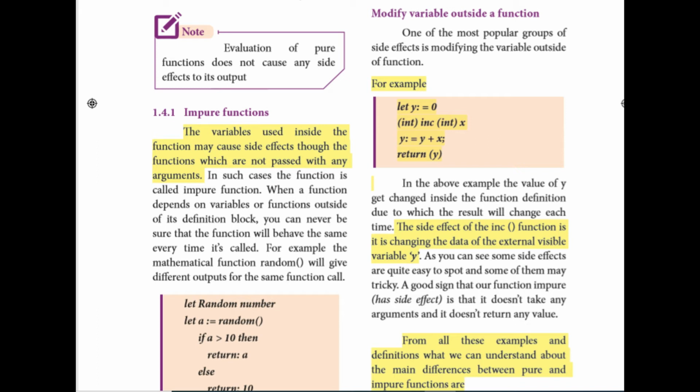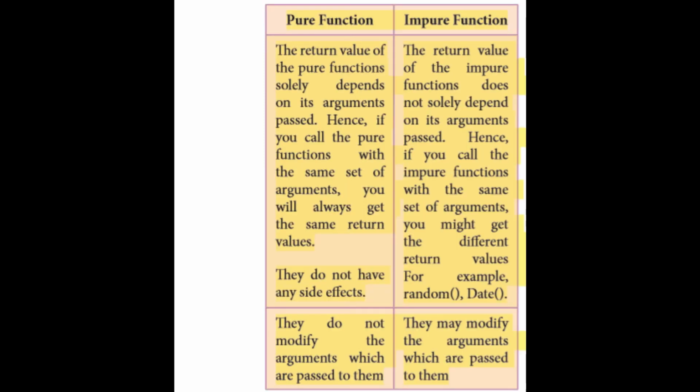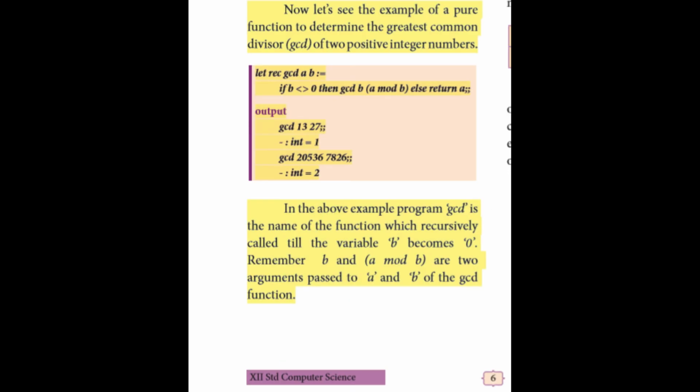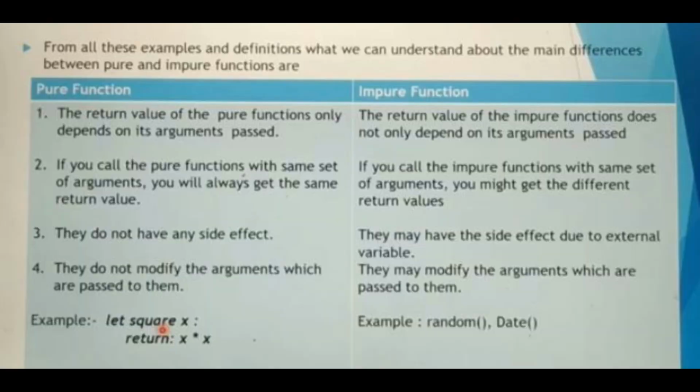And now next, from all of these examples and definitions, what we can understand about the main differences between pure and impure functions. This is an important 3-mark question. Take page number 6. That difference between pure function and impure function is an important 3-mark question, and also that algorithm is an important 5-mark question. So you have to mark both the pure and impure function differences, and also the GCD algorithm. Now we can see the difference between pure and impure functions.